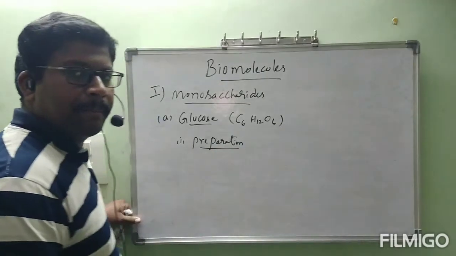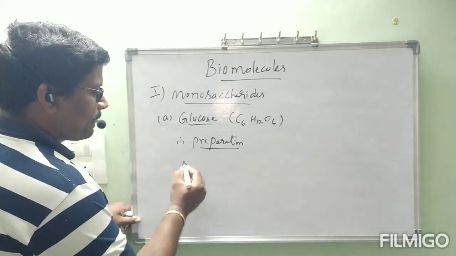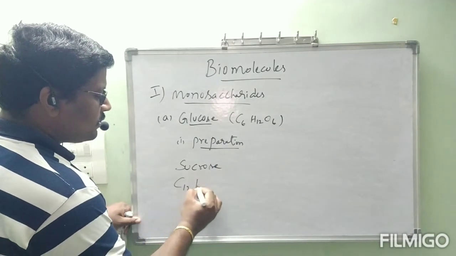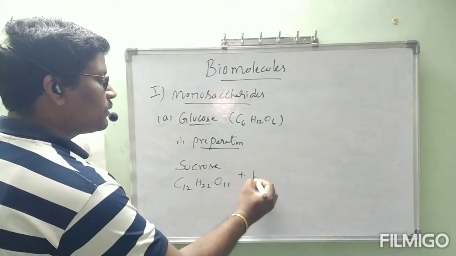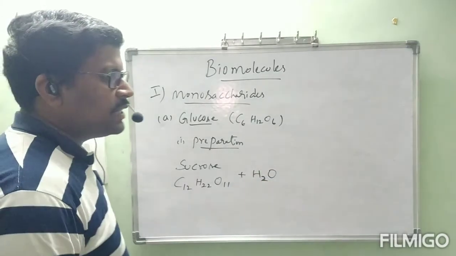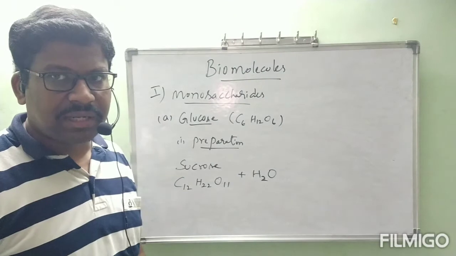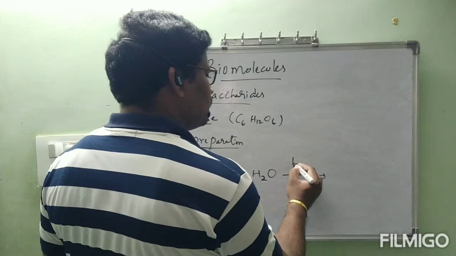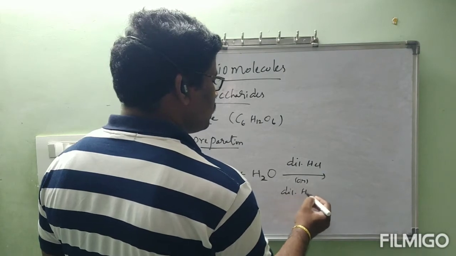How is glucose prepared? Glucose is prepared by the hydrolysis of sucrose. Sucrose, molecular formula C12H22O11, will undergo hydrolysis. In organic chemistry we have already seen two types of hydrolysis, acidic hydrolysis and basic hydrolysis, correct? Here it undergoes acidic hydrolysis, that is, in the presence of dilute HCl or dilute H2SO4.